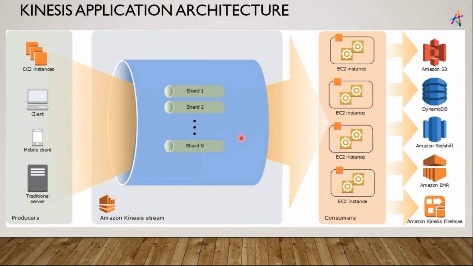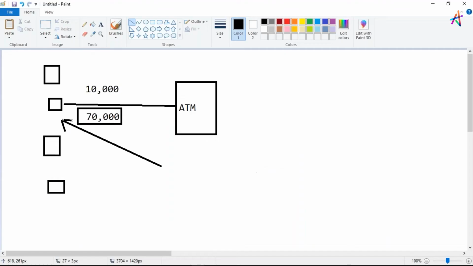Now let me tell you more things about it. Now here you can see there is something called shard 1, shard 2, and shard n. If I'm not wrong, there could be hundreds of such shards. Now what exactly is this shard? All right, now let me tell you something.